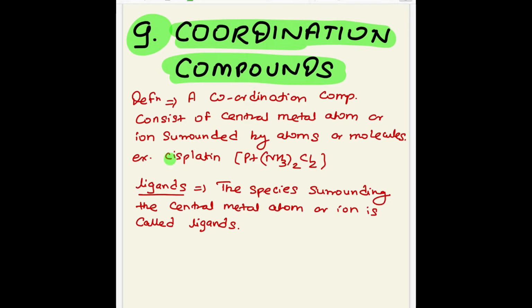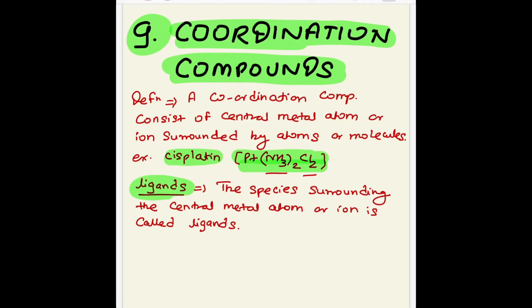I will take the example of a coordination compound, cisplatin, which is a very important compound used in the treatment of cancer. In that complex, platinum is the central metal atom, and two types of ligands are surrounded with the platinum. One is ammonia and the second one is chlorine. So first we can see what is meant by ligands.